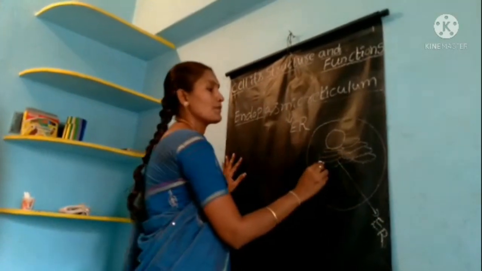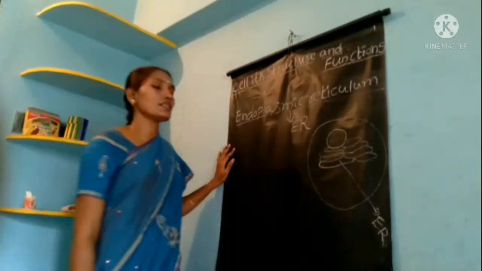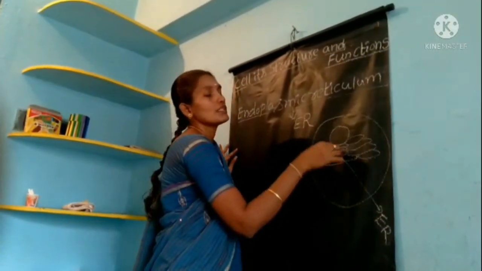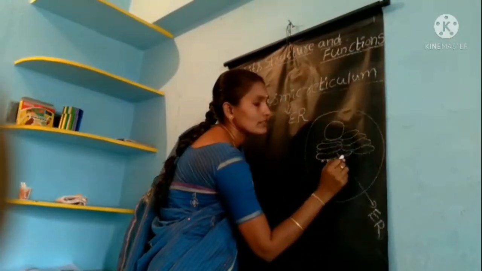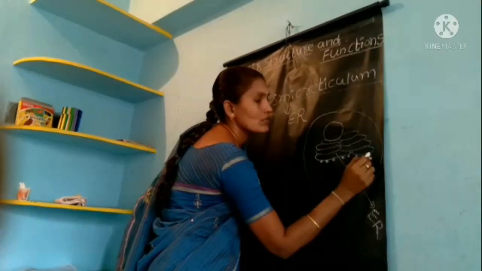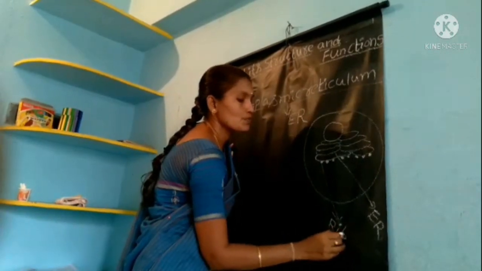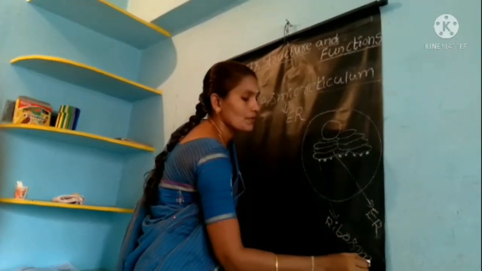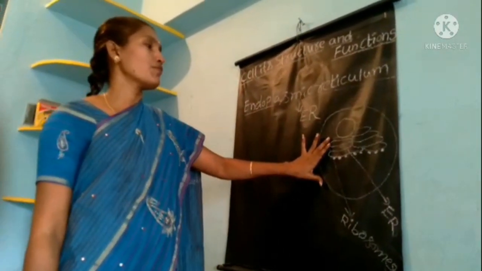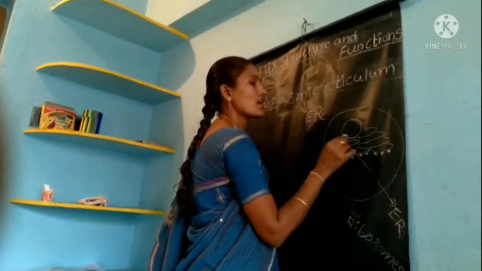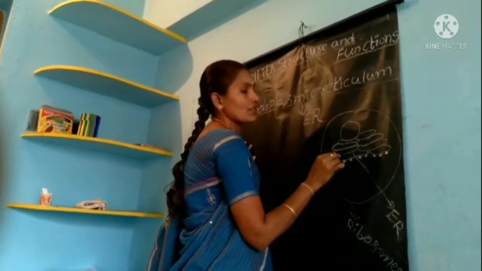This ER transports the materials from one part to another part, or from one cell organelle to another cell organelle. This ER contains some granules on the surface. These granule-like structures are called the ribosomes. This ER is one type of tube-like or sheet-like structure.